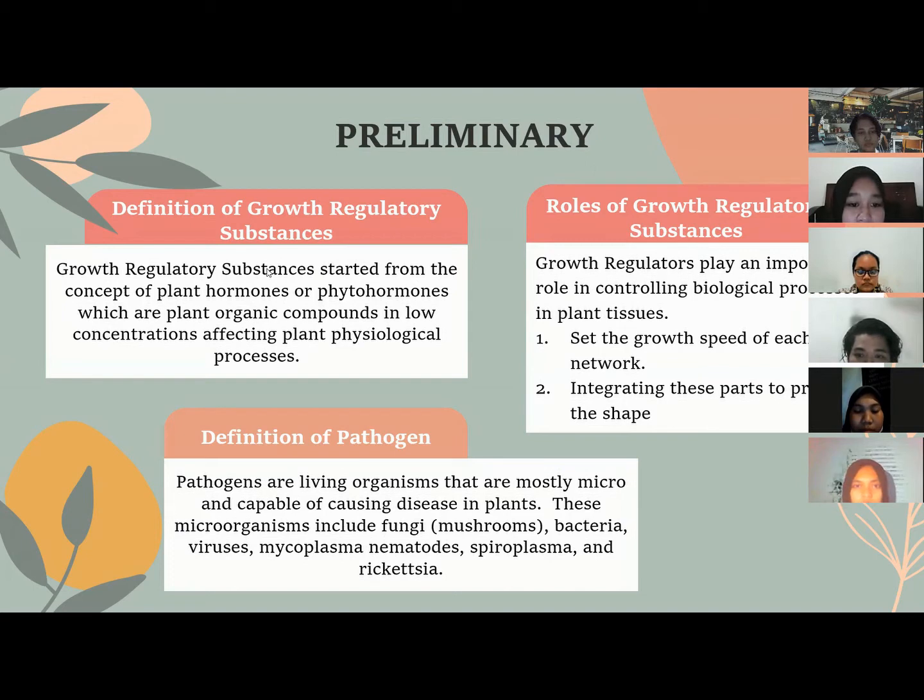Definition of pathogen. Pathogens are living organisms that are mostly micro and capable of causing disease in plants. These microorganisms include fungi or mushroom, bacteria, viruses, mycoplasma, nematodes, spiroplasma, and rickettsia.